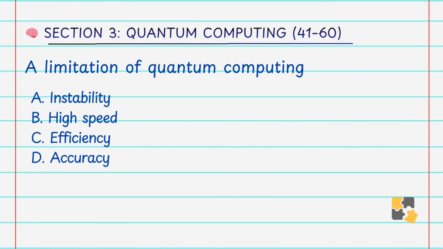A limitation of quantum computing: A. Instability, B. High speed, C. Efficiency, D. Accuracy. Answer is A. Instability. Qubits are highly sensitive to environmental disturbance. That's why answer is A.